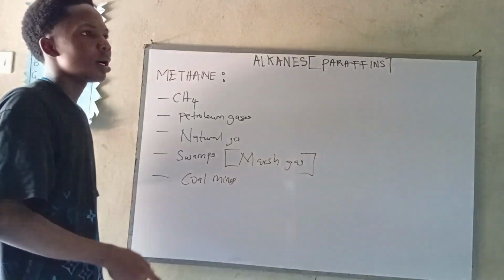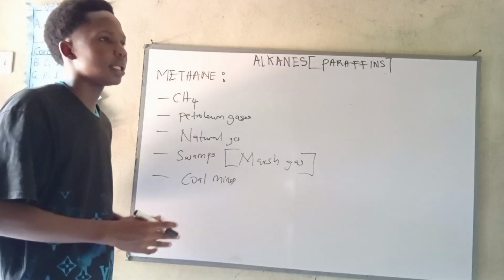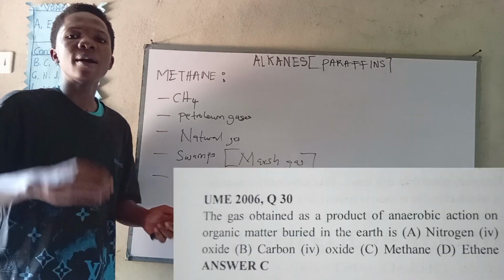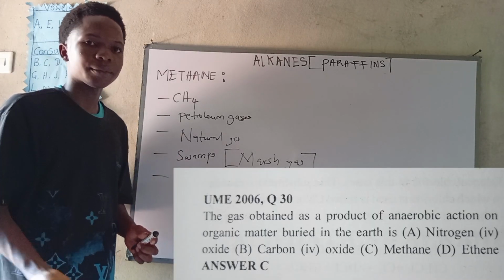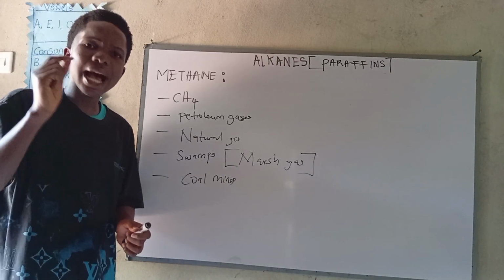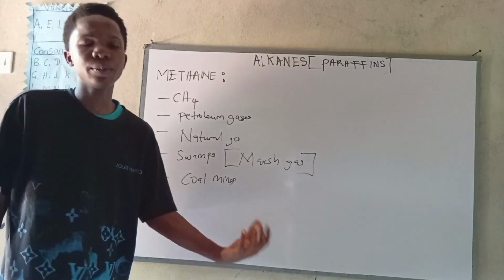Alright? So now finally, the final thing we have to note about methane. Methane is produced from the decomposition of plant matter in the absence of air. Note it, in the absence of air. So it doesn't occur when there is presence of air.